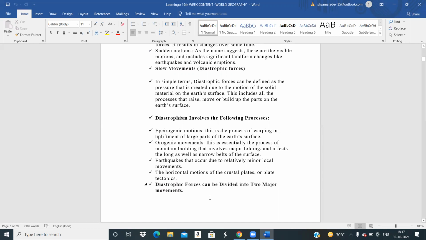Then you have the earthquakes that occur due to relatively minor local movements. It all depends upon the areas where you are living. If you take the Earth's surface, certain areas are earthquake prone. Usually they give it numbers, 1, 2, 3, 4, 5.